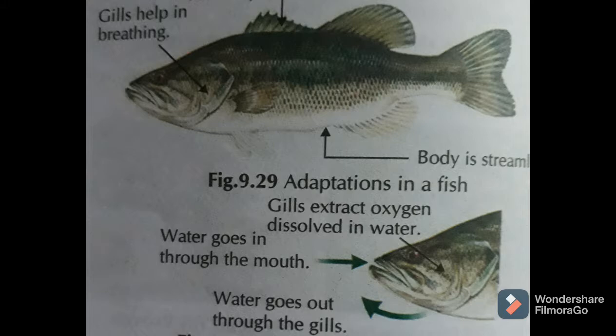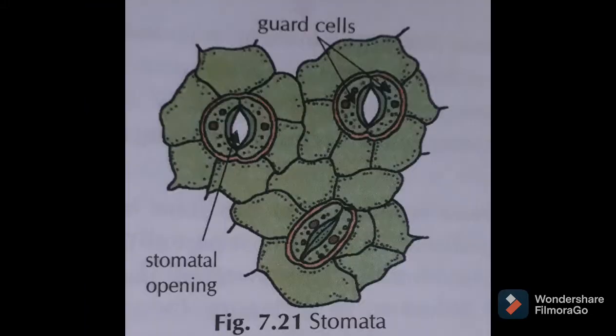Plants which float in water have stomata on the upper surface of the leaf through which they take in air. Plants which are submerged in water, submerged means what? They are just underwater, like tape grass. They do not have stomata but they take oxygen which is in a dissolved state through their body surface. These examples prove that there is air in water and that oxygen is in a dissolved state in water.